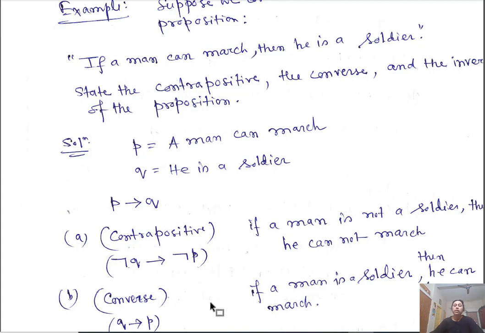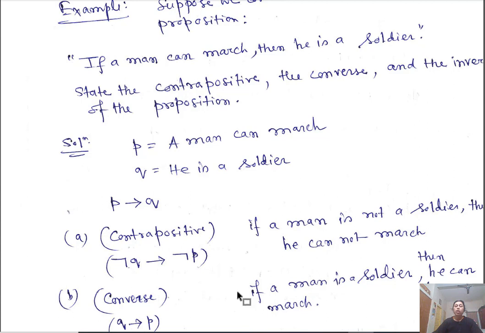Okay, so the easiest way of finding the contrapositive statement of a given statement is that you formalize it into this type of symbolic implication, then the contrapositive of this statement is this, and then put in the words. That is the easiest way. Okay, so negation of Q implies negation of P. This is the contrapositive of this. So you put the words now. So negation of Q will be: if a man is not a soldier, negation of P means then he cannot